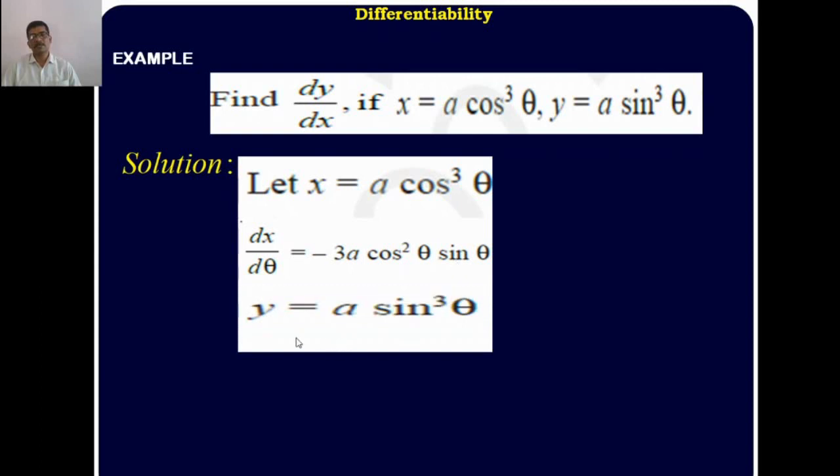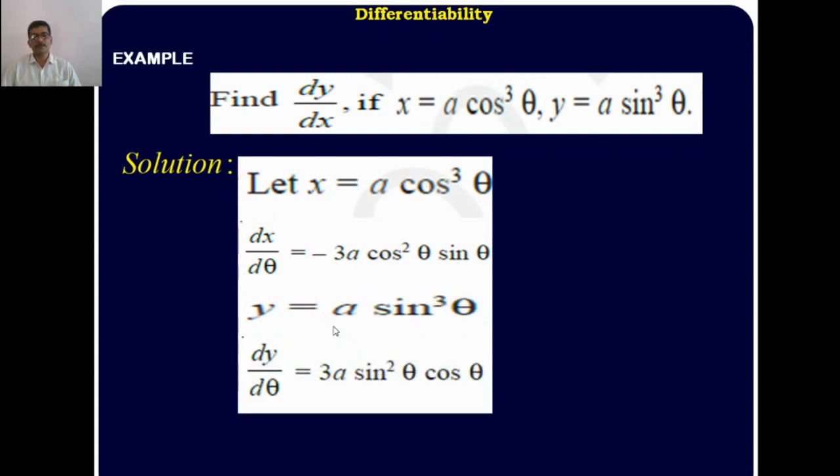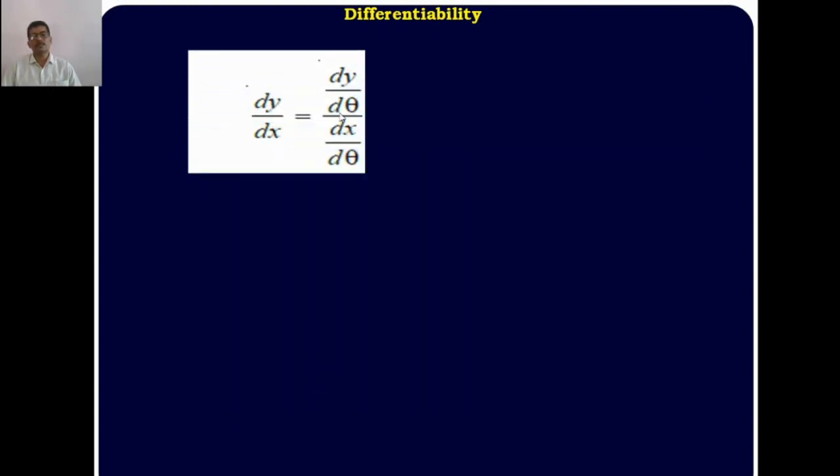And similarly, given that y is equal to a into sin cube theta, here differentiating y with respect to theta. Here also a is constant, derivative of sin cube theta is a composite function. Raise the power, 3 times sin square theta into derivative of sin theta is cos theta. Simplify, get 3 times a into sin square theta into cos theta. Therefore, dy upon dx is equal to, you know that the parameter is theta, dy upon d theta divided by dx upon d theta.